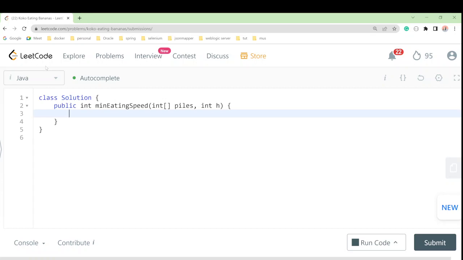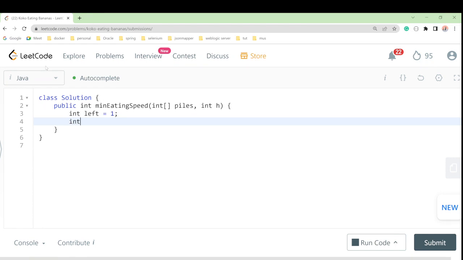First of all, we'll take our two boundaries, left and right. Left will start from 1, and right will start with the max one. So I'll take int left, and left will start from 1. Then I will start int right. But we have to initialize two boundaries of the binary search: left equal to 1 and right should be the max of piles. And for that, we have to find the max one.